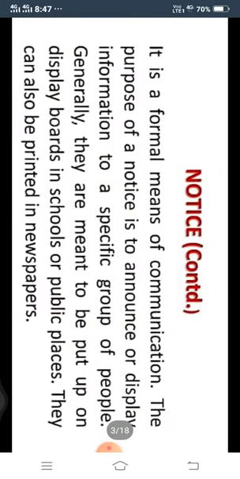It is a formal means of communication. The purpose of a notice is to announce or display information to a specific group of people. Generally, they are meant to be put up on display boards in schools or public places, which I already told you. They can also be printed in newspapers.